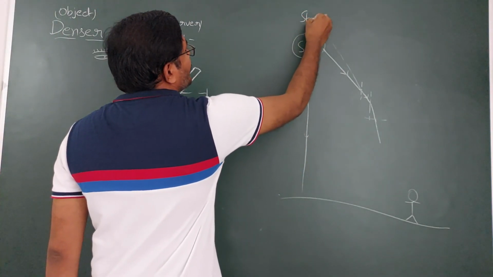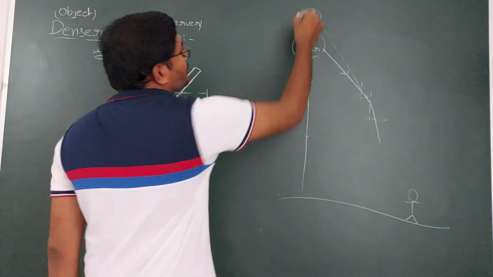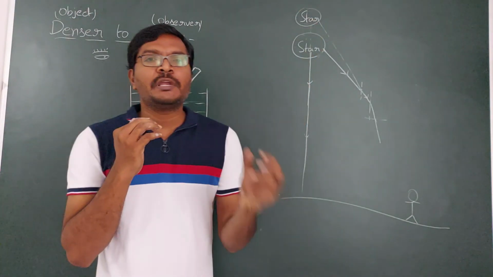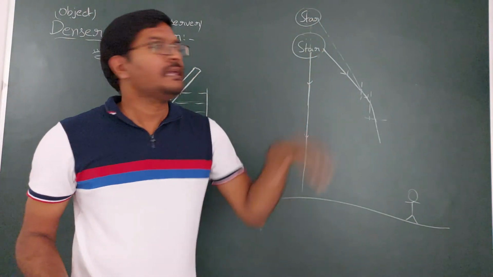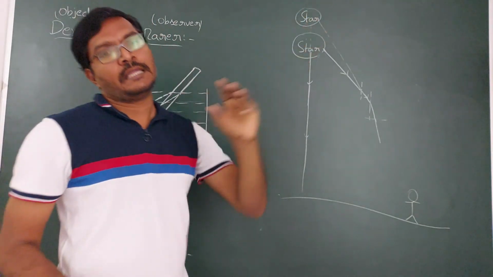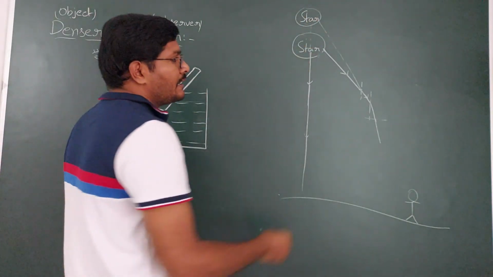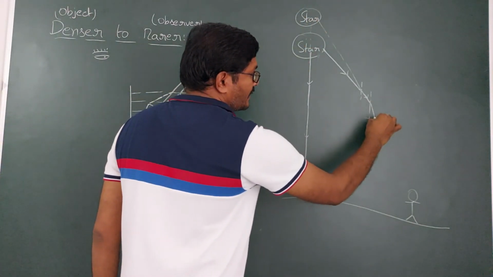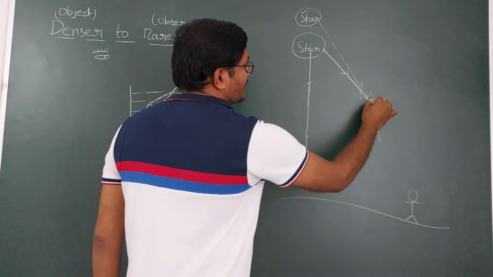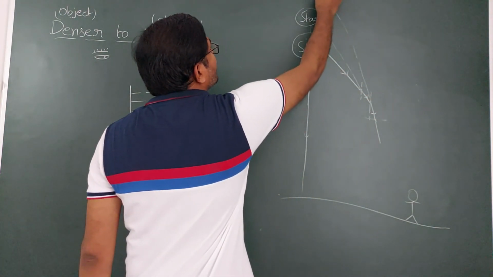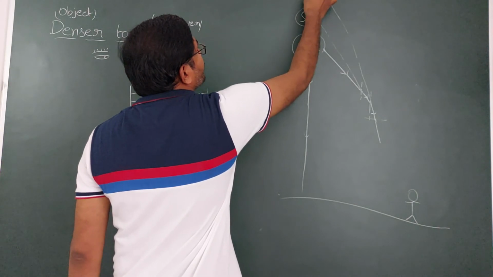As the star is moving away from the original position, it appears in small size. If it is coming towards the observer, it appears in big size. If it is moving away from the observer, then it appears in small size. And again, because of this refracted ray, you are going to get the image of the star here.